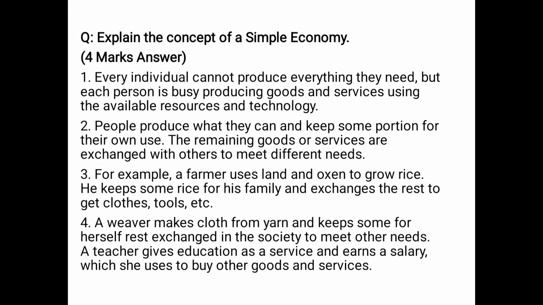So, in short, every individual in the society cannot produce everything they need. But everyone is busy in the production of goods and services as per the available resources and technology. A farmer, a weaver and a teacher might have the resources, so out of that they might produce something. Some portion they will keep for their own consumption, the rest they will exchange in the society in order to meet other needs, because we cannot produce everything.